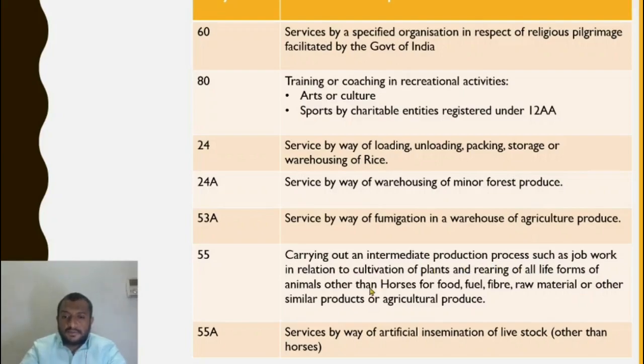So let us take the example of silkworm. The worms are caught and some kind of thing is done so that silk is generated. That process is any treatment carried out on that silkworm so that it generates fiber, or it is raw material for further processing of the cloth. So this is clearly coming under this 55.